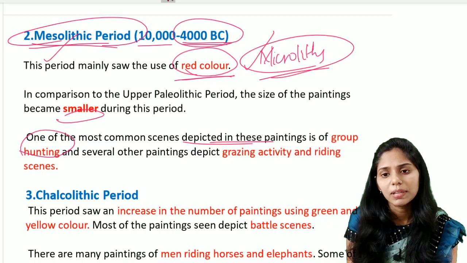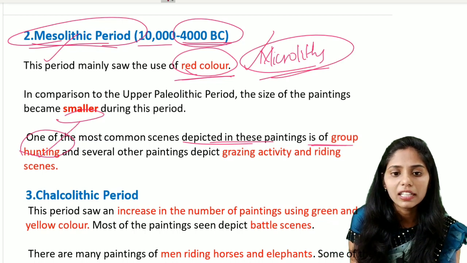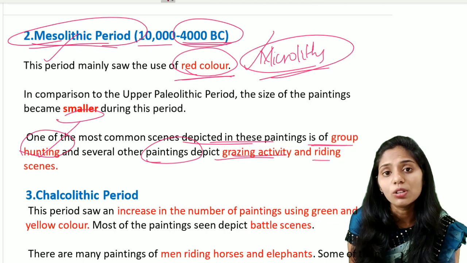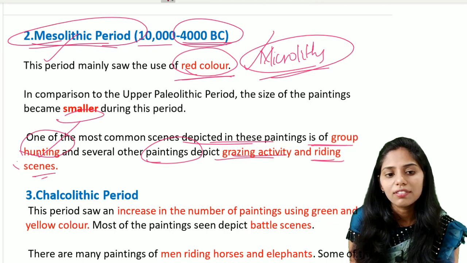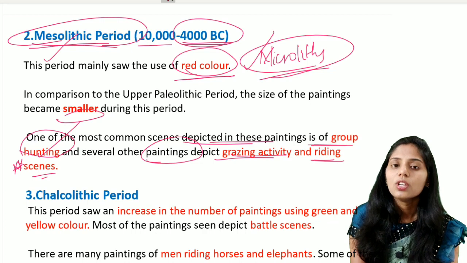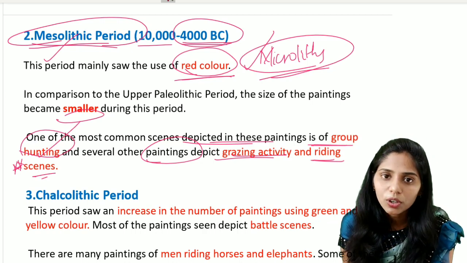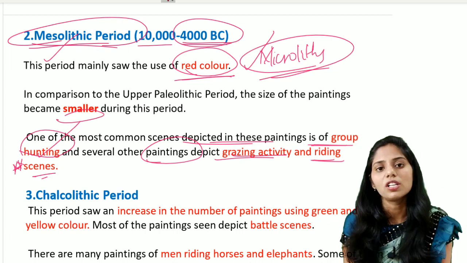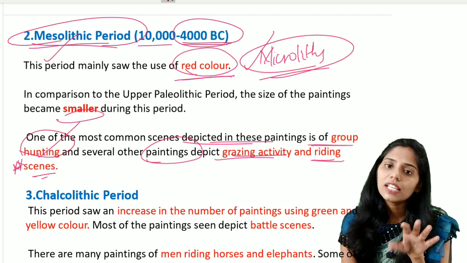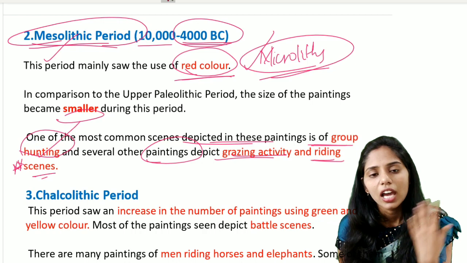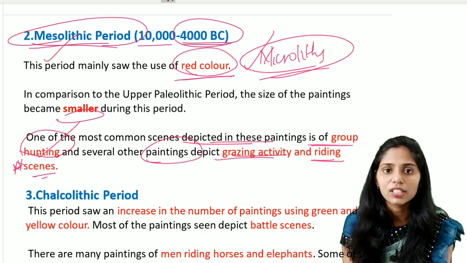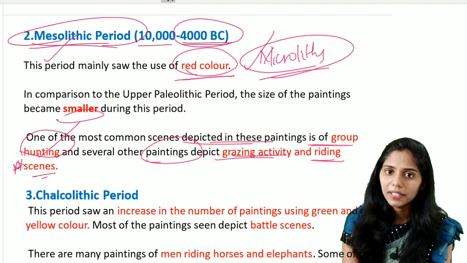The major depiction is the hunting scenes, and also other paintings which depict grazing activity and riding scenes. So these are very important from the prelims point of view. When we see the transformation of painting that started from the Mesolithic period, there is a small size of paintings, and they started depicting hunting scenes, grazing activities, and riding of animals.